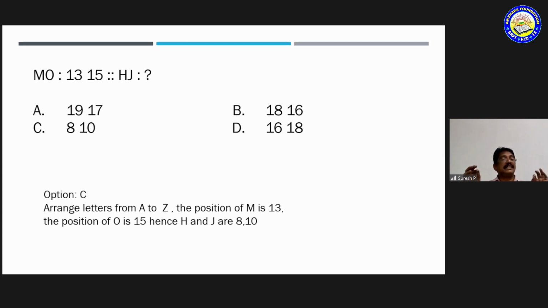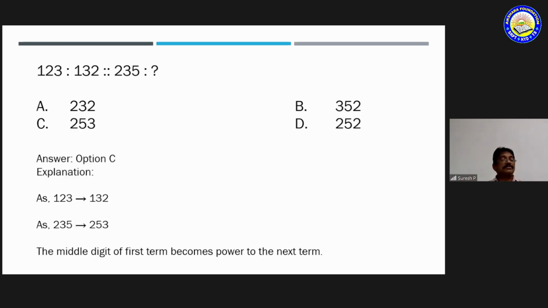So 13 and 15 are the positions of the letters M and O when arranged from A to Z in order. So H and J also have the positions 8 and 10. Clear? Okay. Now come to 123, 132, 235.